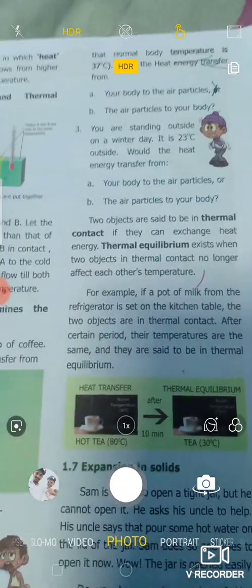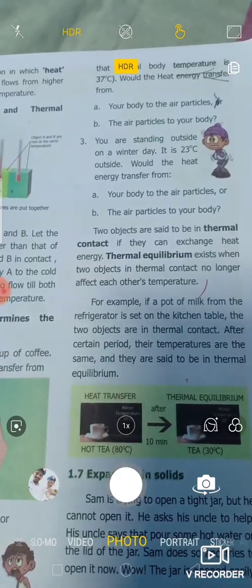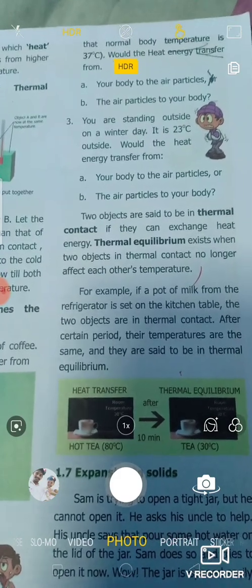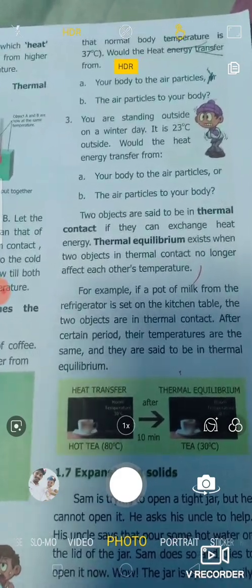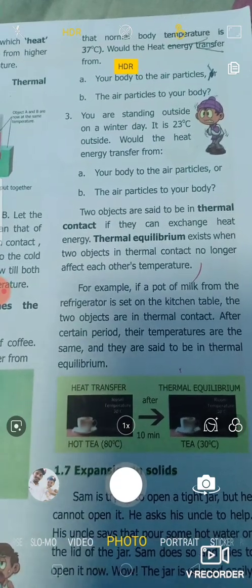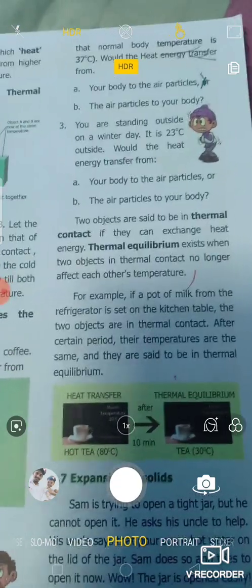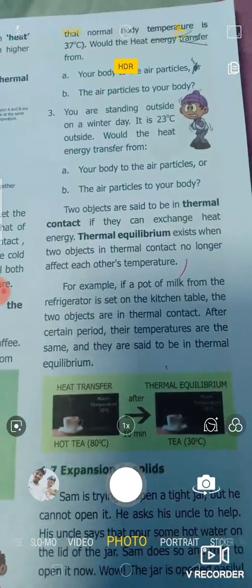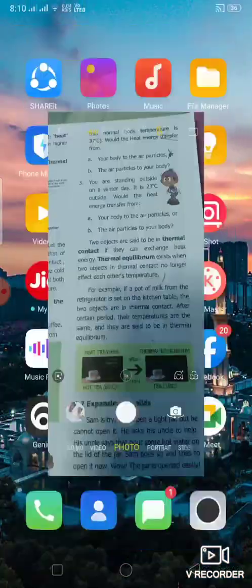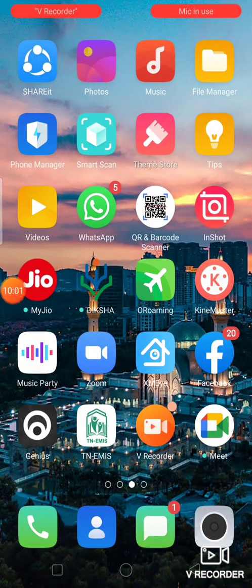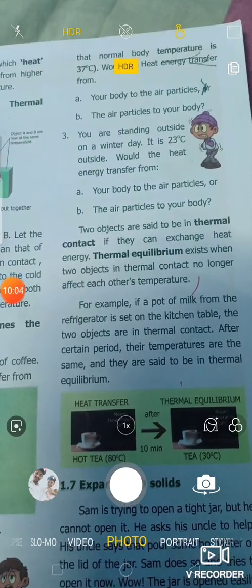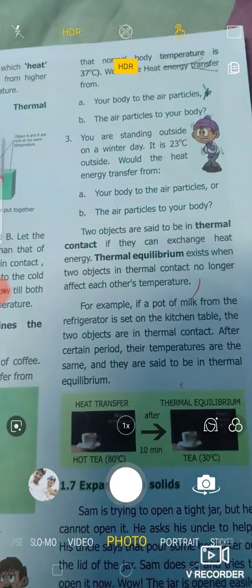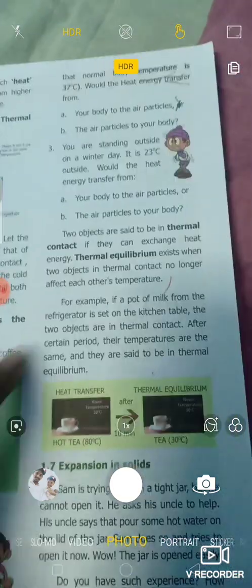Second one is true. You are standing outside on a winter day. It is 23 degrees Celsius outside. Would the heat energy transfer from your body to the air particle or the air particle to your body? First one is true. The two objects are said to be in thermal contact if they can exchange heat energy. Thermal equilibrium exists when two objects in thermal contact no longer affect each other's temperature. So this is called thermal equilibrium.